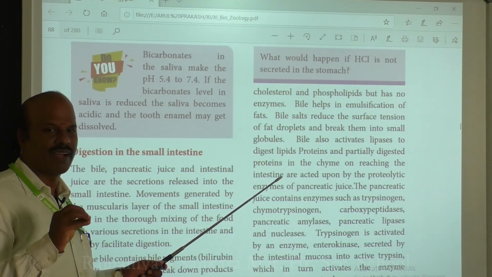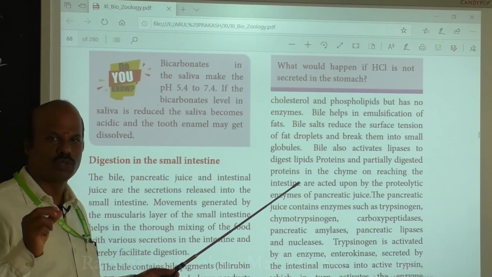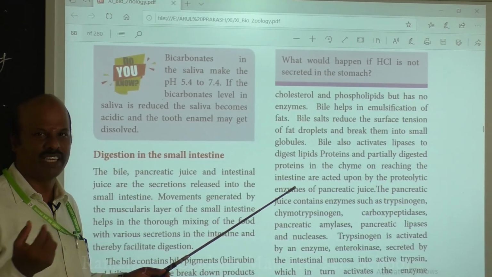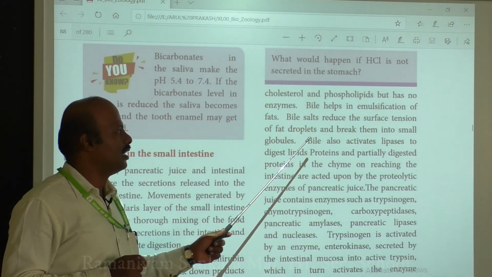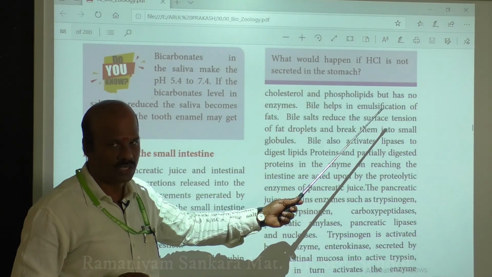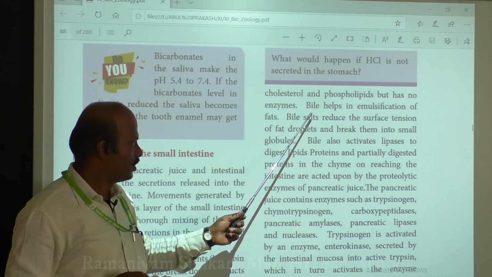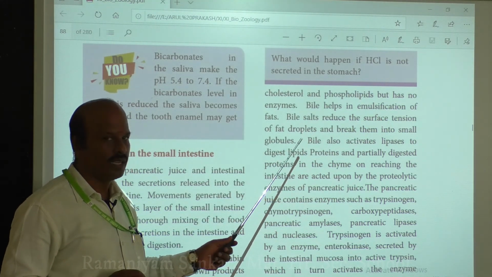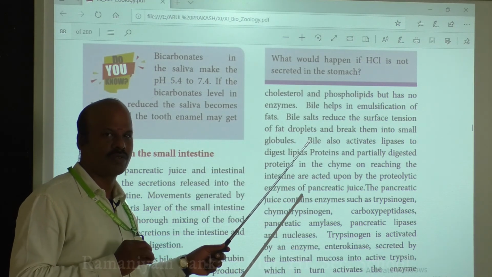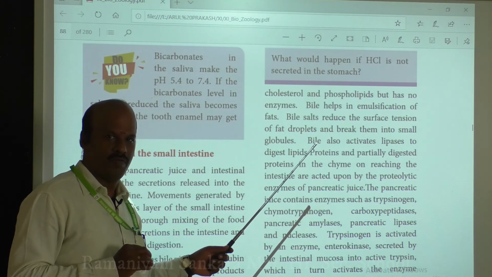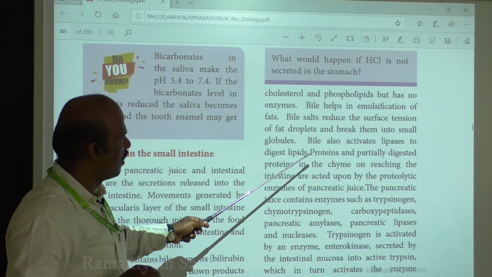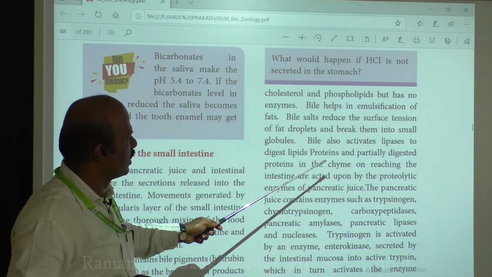Large fat globules are broken down into small fine droplets, and this breakdown of large globules into fine droplets is called emulsification. So mainly the bile salts present in the bile are responsible for this emulsification of fat.